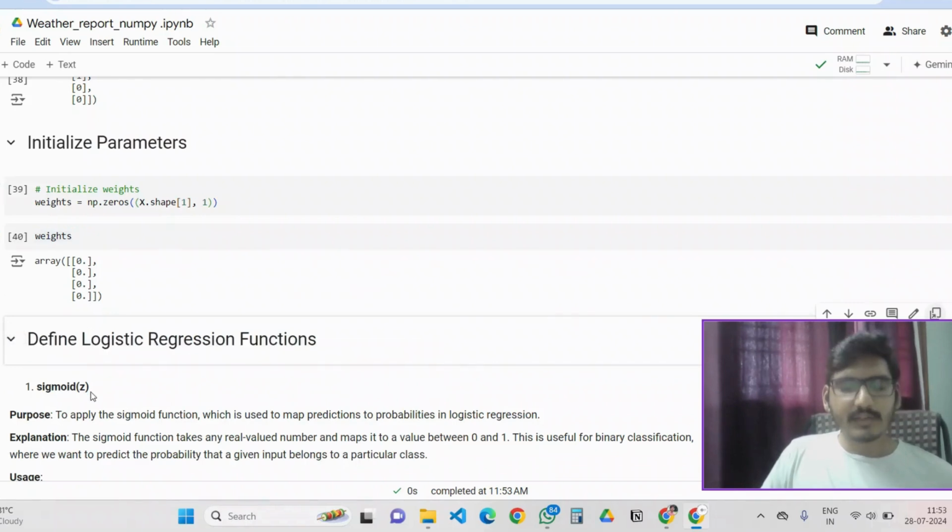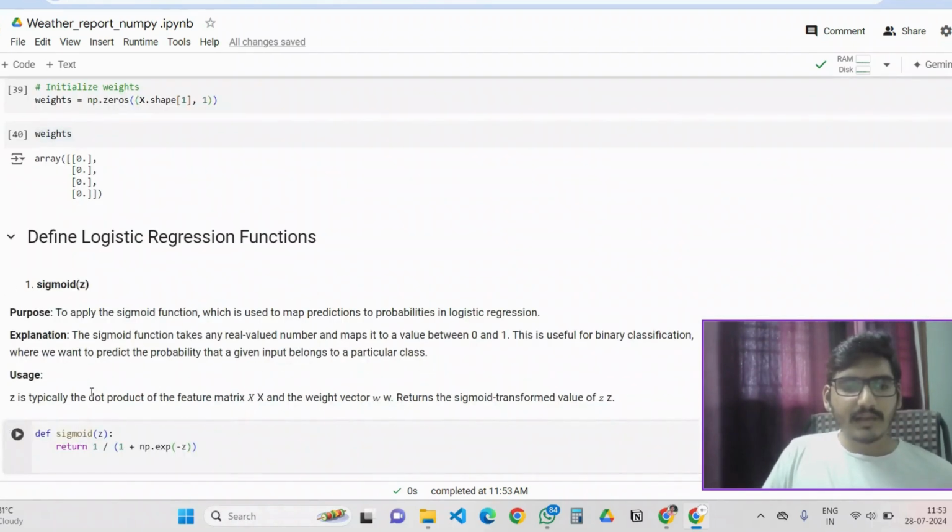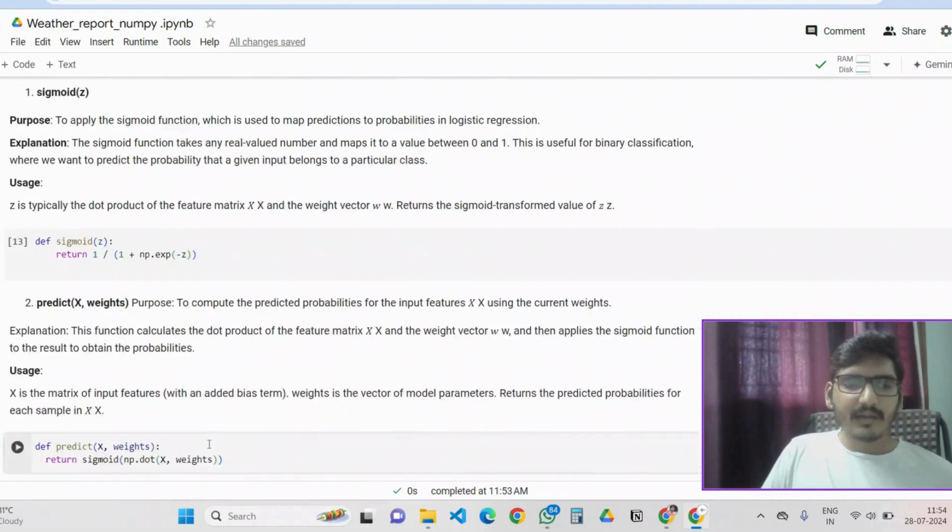After that, the function I want to express is the sigmoid function. It is of the form 1 divided by 1 plus e to the power minus z. Z is the regression function. You can see it like this: y = mx + c can be the regression function z. In that form it will be.